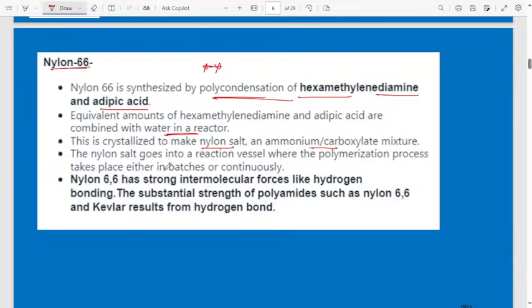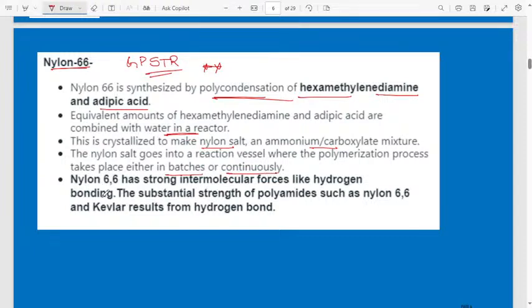batches or continuously. This continuous process, they will not ask in the TET. They will not ask you to tell the manufacture of nylon 66. No, they will not ask. They will ask only multiple choice questions. But why am I giving the explanation? Because you have to understand. And for those who are preparing for GPSTR, definitely this theory part will be helpful for you. Okay, next one.